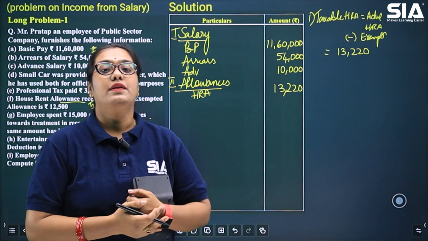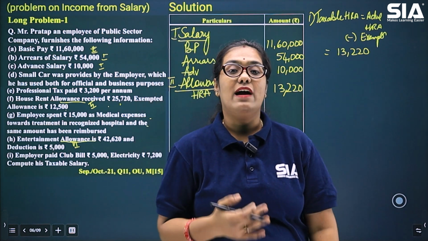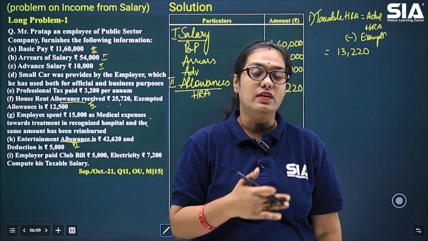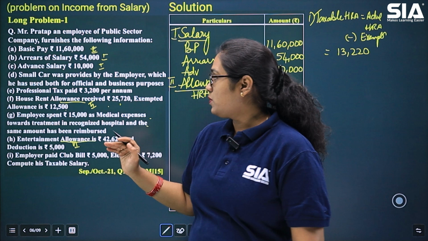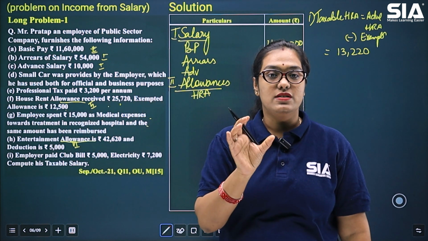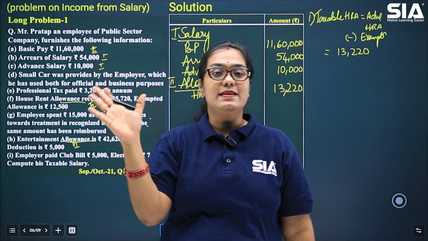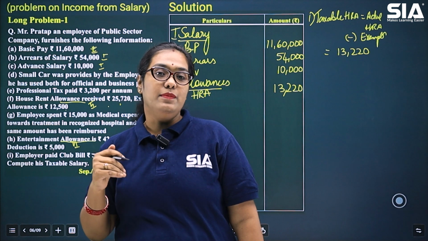Some students may have a doubt that when we are calculating HRA, there are some conditions which we have to follow. Then why aren't we following them here? It is because in this question it is directly given to us that this is the HRA which is received and this is the exempted amount. That is the reason we are not calculating separately those three exempted conditions.